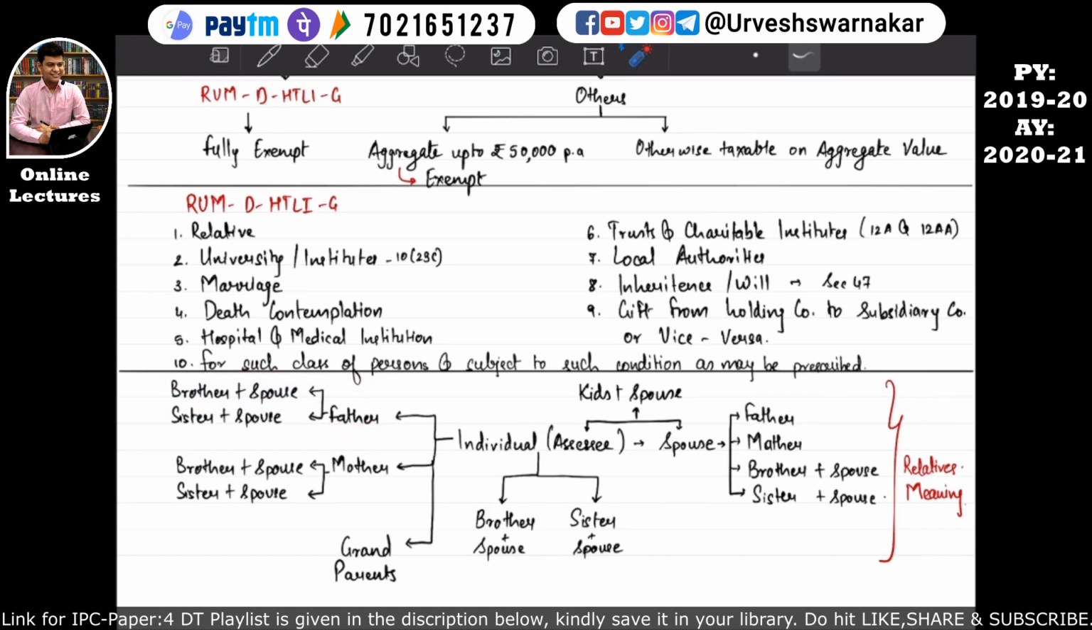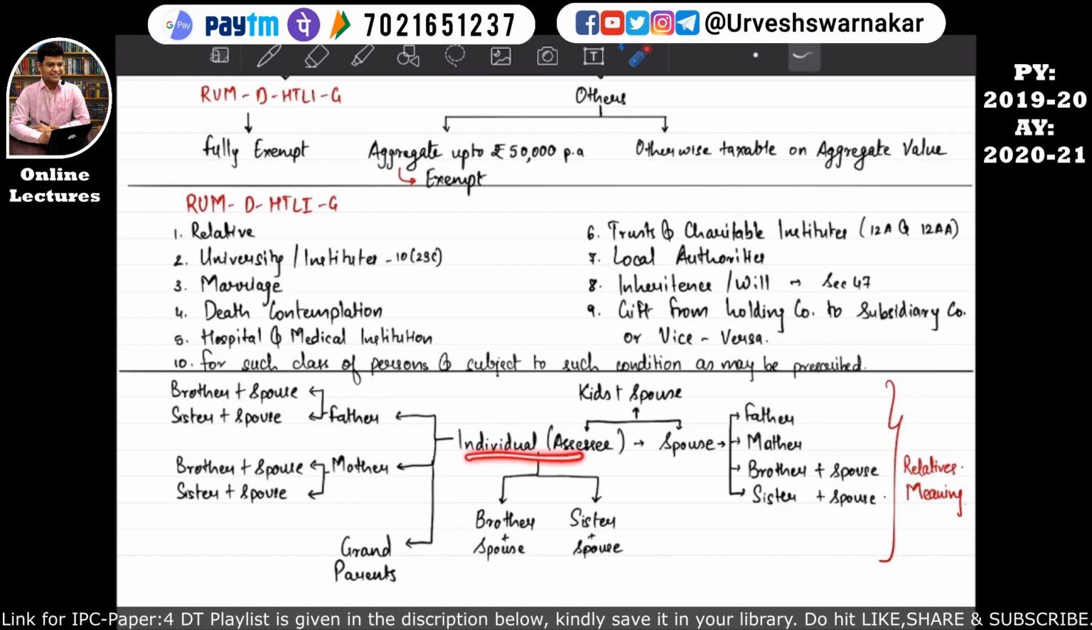Father is there, and father is having a sister. The sister plus her spouse, both people will also be considered as the assessee's relatives. The assessee's mother is having a brother, which means the brother and the spouse of the mother of the assessee will be considered as relatives. It sounds a little confusing, but if you look at the chart, it will look very simple.